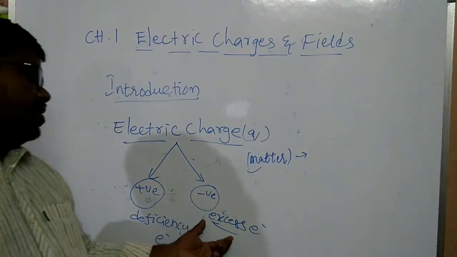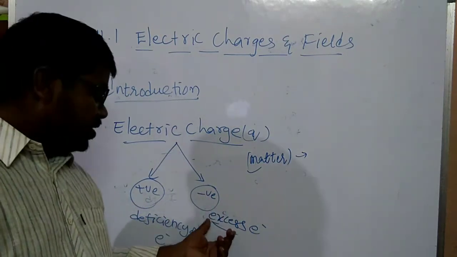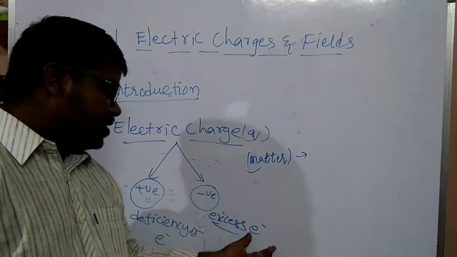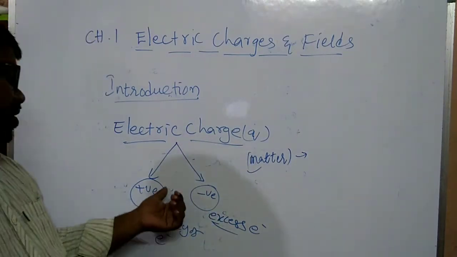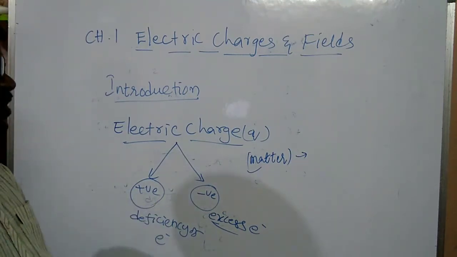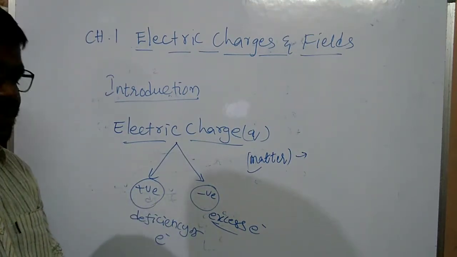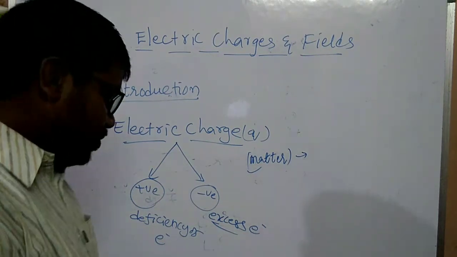The body which has excess electrons is the negatively charged body, and the body having deficiency of electrons is the positively charged body. Understand, my children?